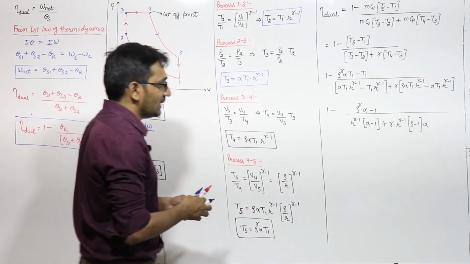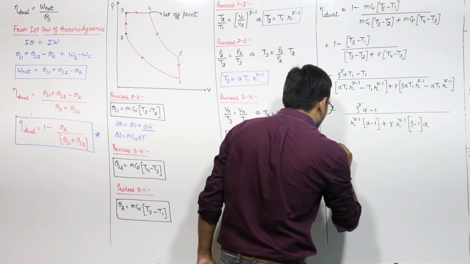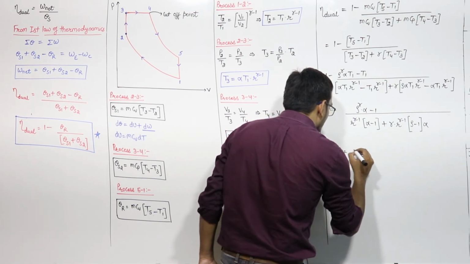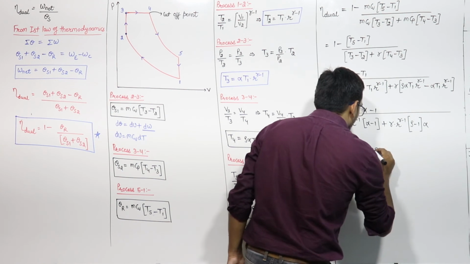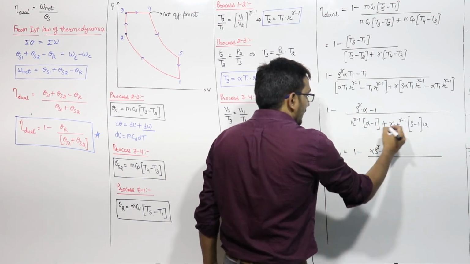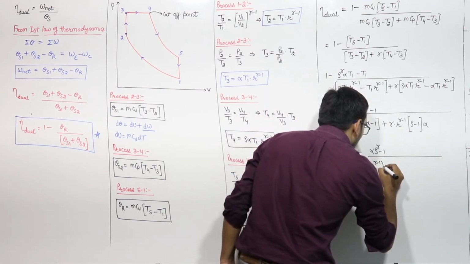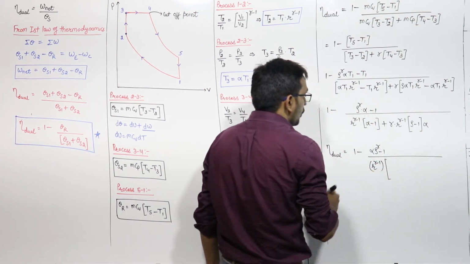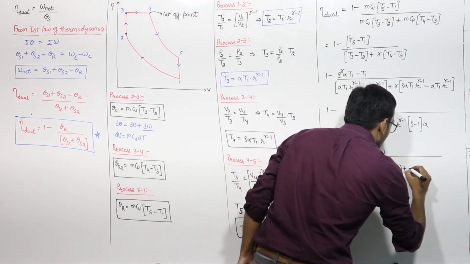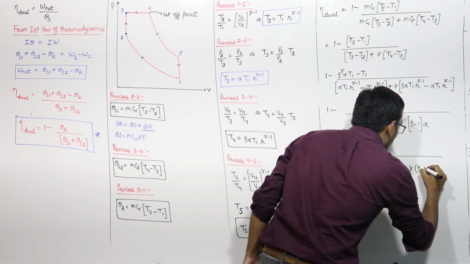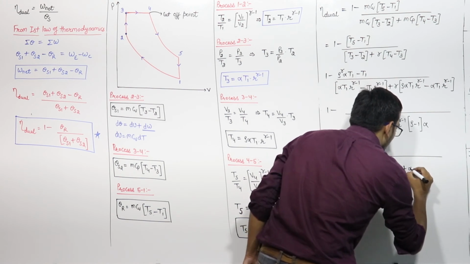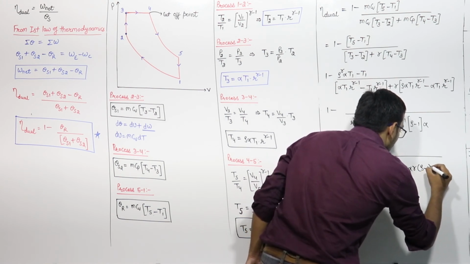So this is the efficiency of the diesel cycle, or you can simplify it. So now if I write the relation, the efficiency of the dual cycle will be equal to 1 minus alpha into rho raised to power gamma minus 1 divided by, if I take r raised to power gamma minus 1 common, r raised to power gamma minus 1 into, here we have alpha minus 1, here we have plus gamma times rho minus 1 plus alpha into gamma into rho minus 1.